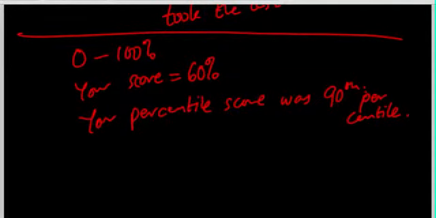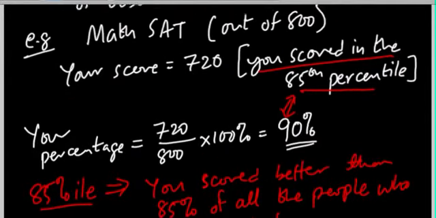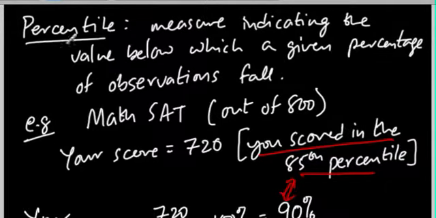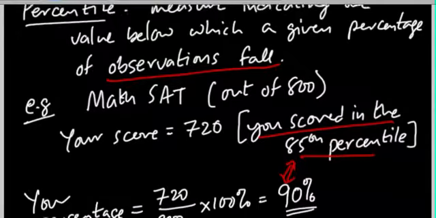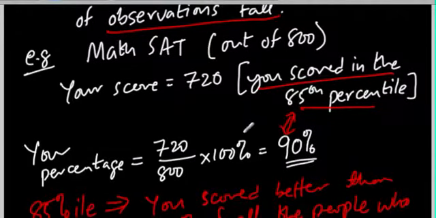So in the last video, we went over the concept of percentiles and what they meant. And remember that a percentile just measures basically the value below of all the observations. So you're comparing yourself to the people. You're not actually comparing yourself to the score that you got on a test, for example.